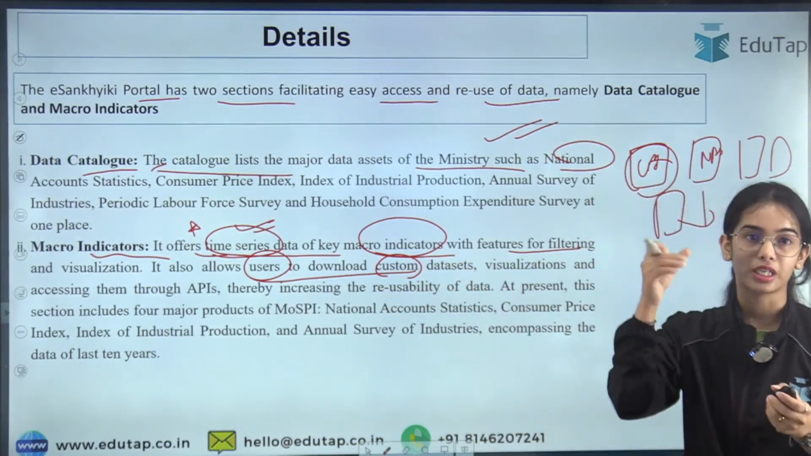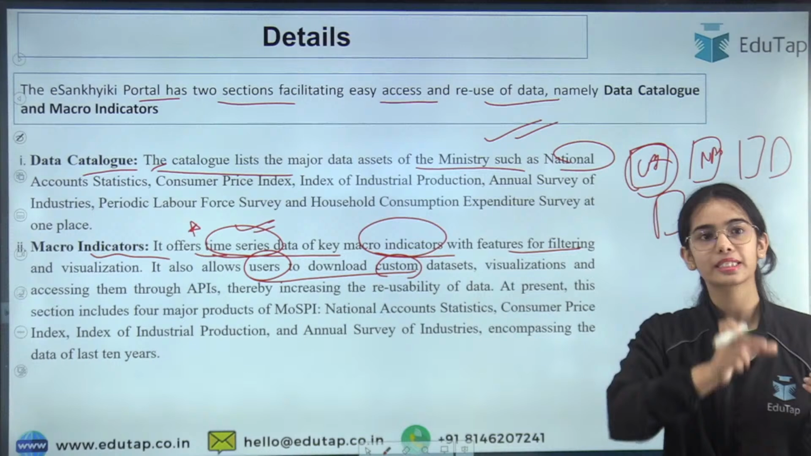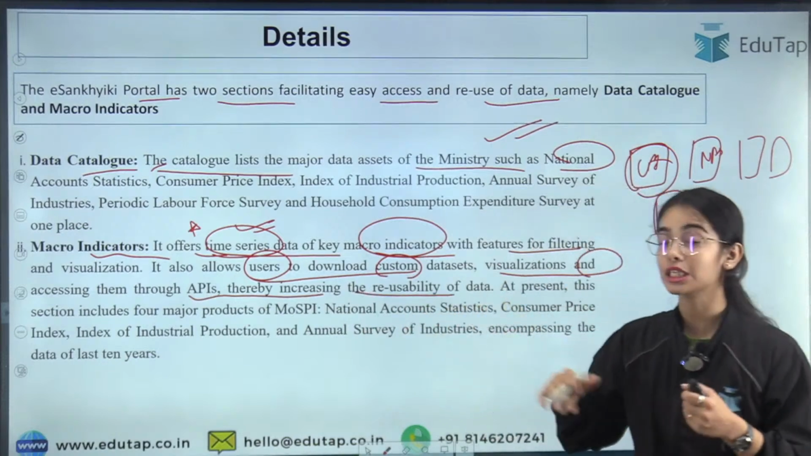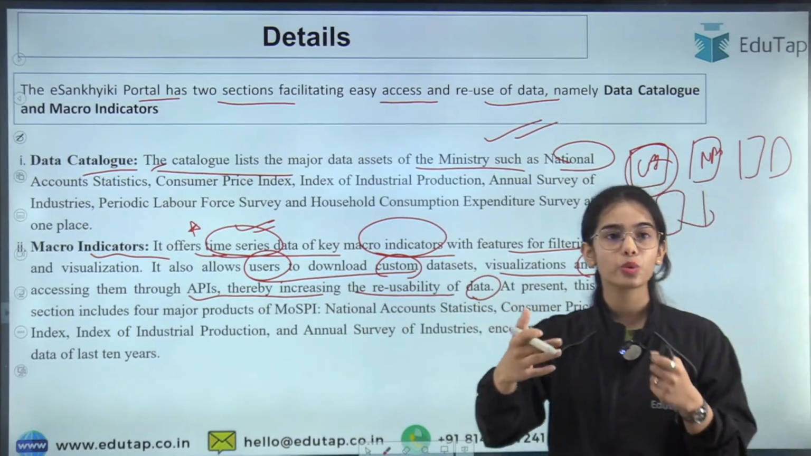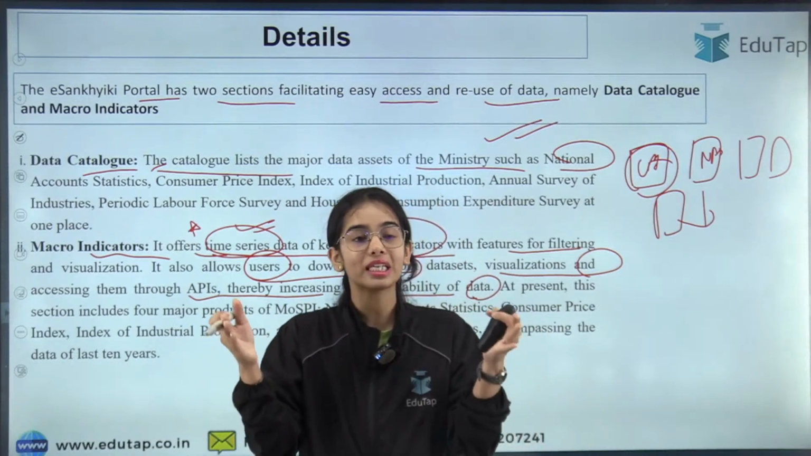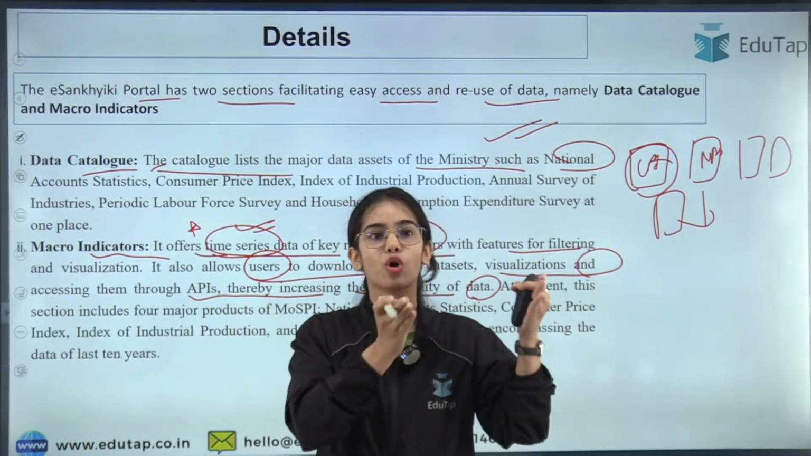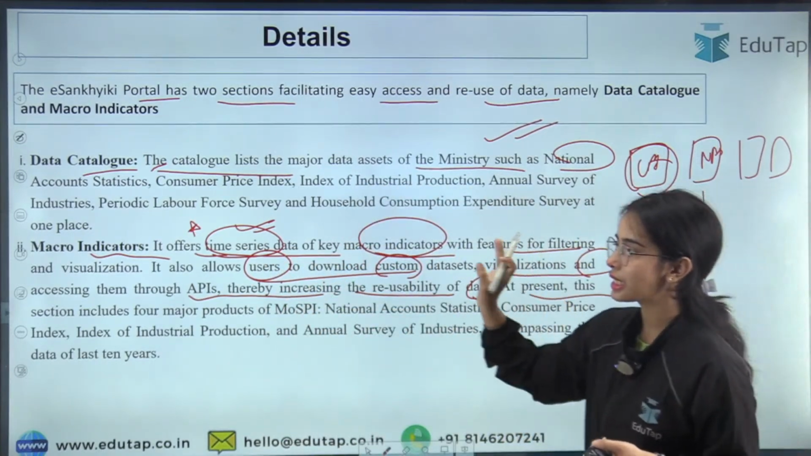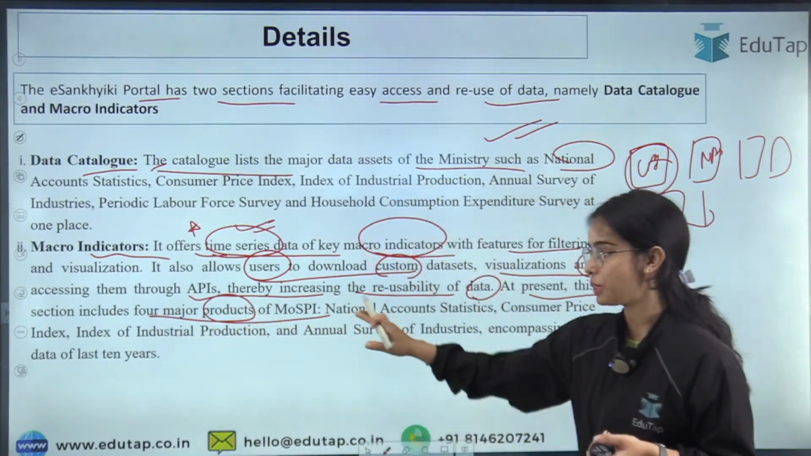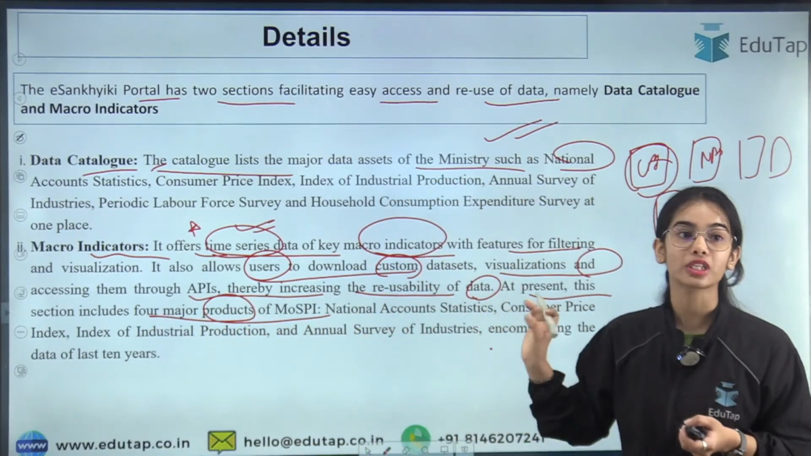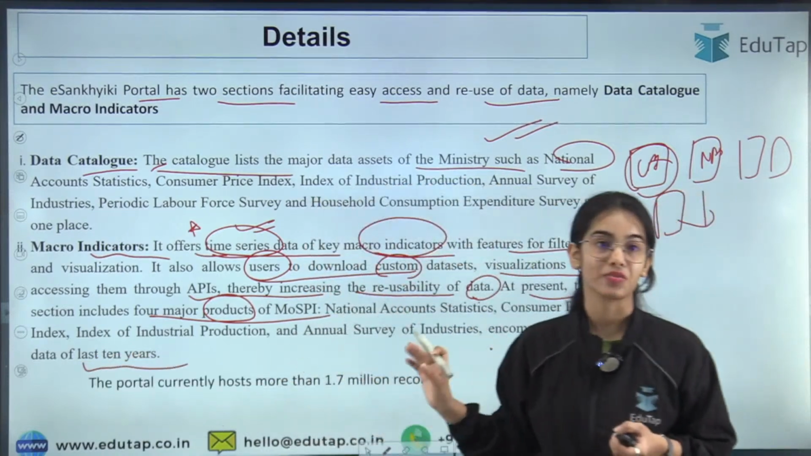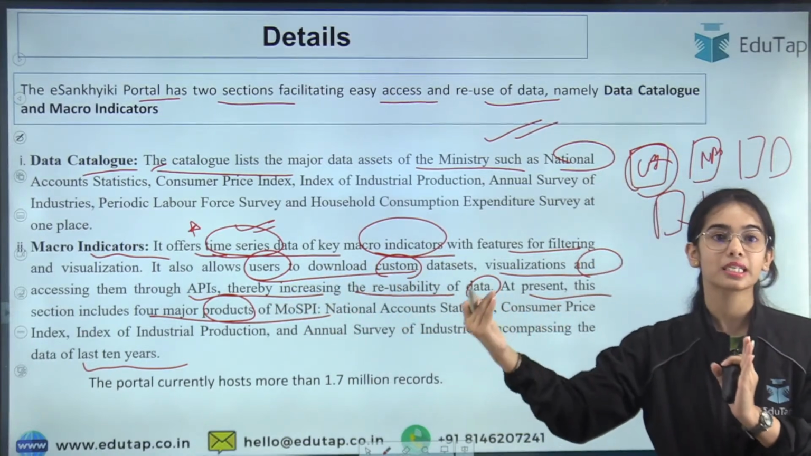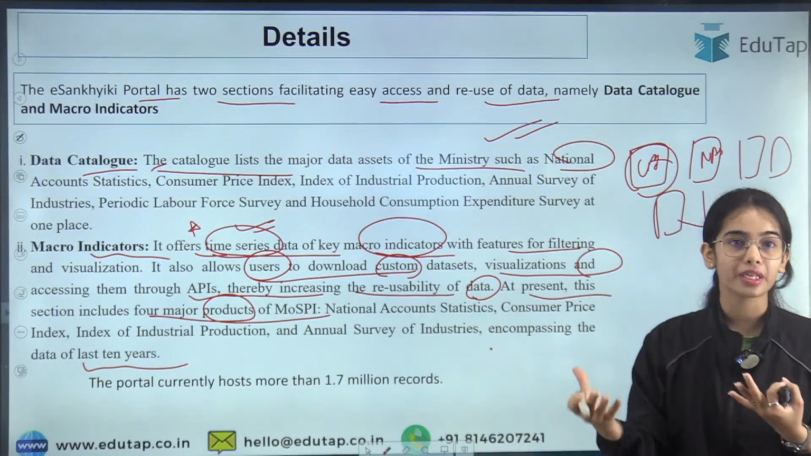You can also download. If you go to the portal, there is the list that is provided to you. Visualizations and access to them through APIs, thereby increasing the reusability of the data. So whenever you do research now, you might not want 10-year data, you might want 5-year data or 4-year data or 2-year data. So that you can custom download. Okay. At present, this section includes 4 major products of MOSP, that is all of these, and the data is for the last 10 years. So that is very good, because all the data have time series access, that is, for the past 10 years you will get the data, so you can easily compare the data points.